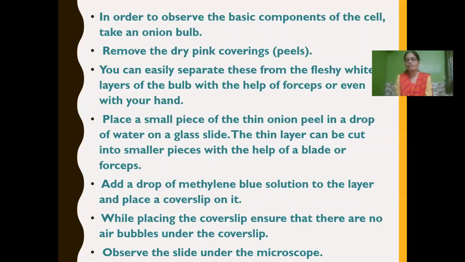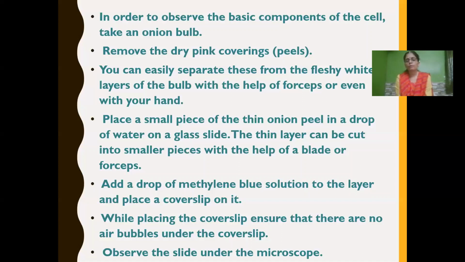We have to take a fleshy part of the bulb with the help of forceps. Now, finally, you have to remove a small piece of onion with the help of forceps, and that fine onion peel you have to put in a drop of water. Keep that onion peel on a glass slide, then add a drop of water on it. This way, the thin layer can be cut into smaller pieces with the help of a blade or forceps.